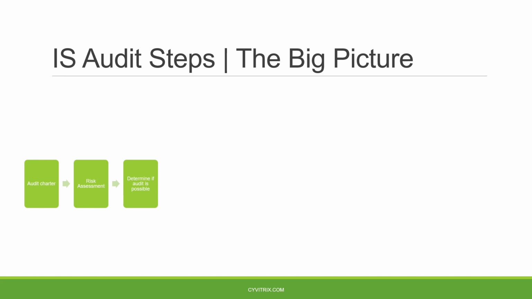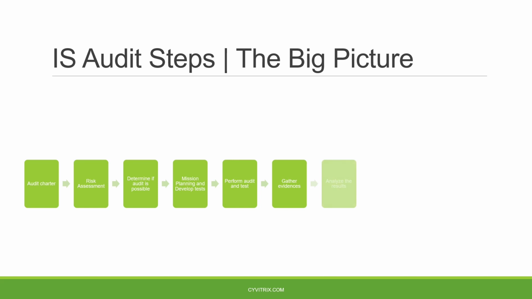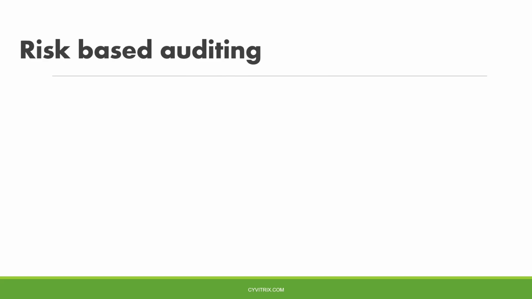So after determining whether the audit is possible or not, and hopefully the audit will be possible, we will start planning and developing the checklist, the test, the methodology and process that we are going to follow during the audit. Then we perform the actual audit, and then we gather the required evidence, and after that we analyze these results to report the findings and form a conclusion. During the audit planning, we need to identify the subject and clearly identify the audit scope. And as the audit project consists of limited auditors, limited time and limited budget, we need to set a priority for which aspects we need to cover during the audit engagement.